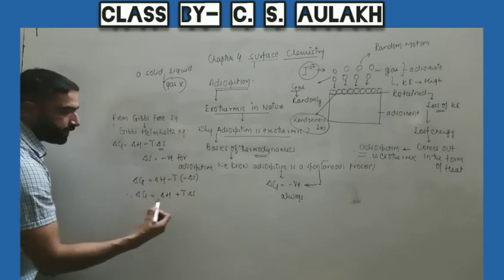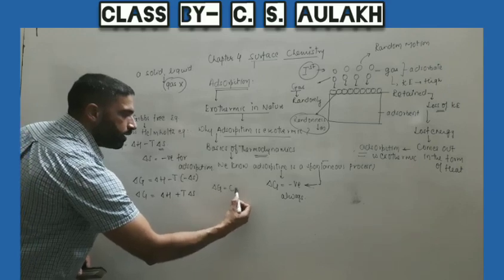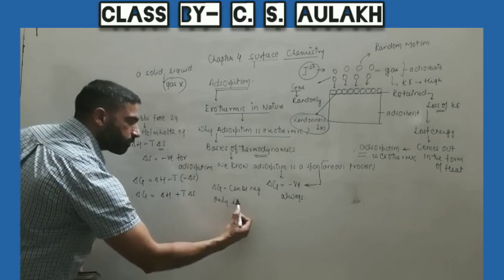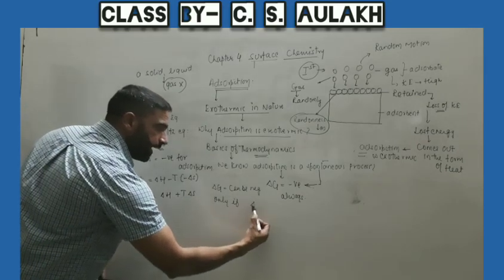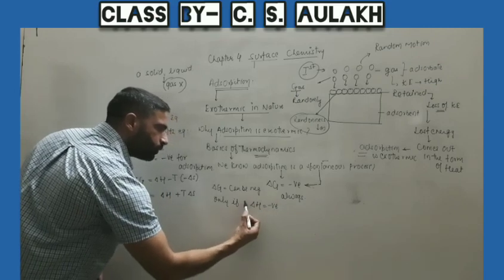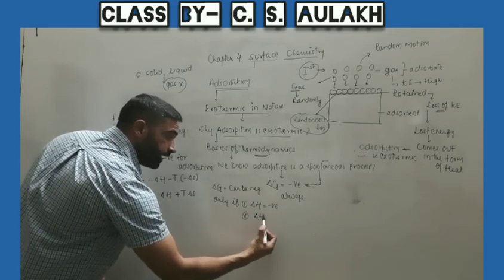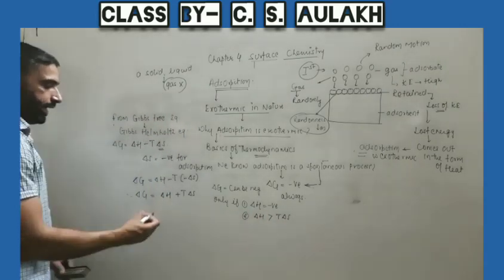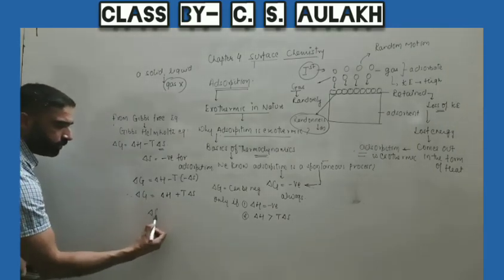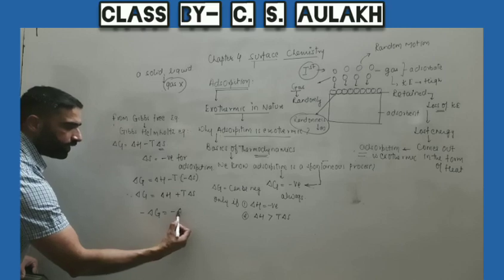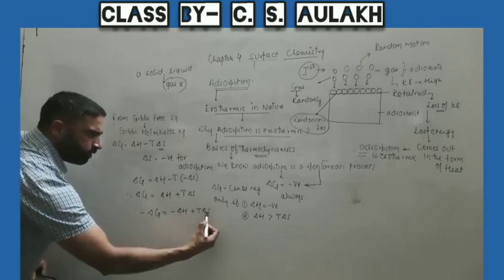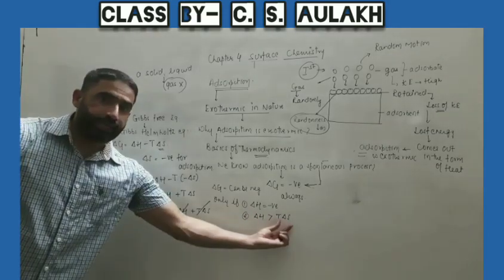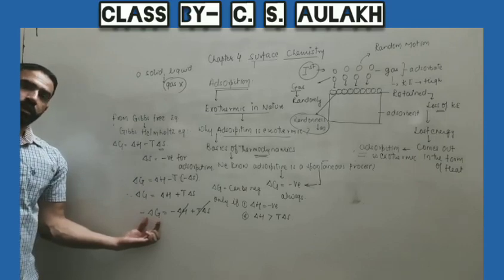So from this equation we can say delta G can be negative only if delta H is negative. First point. And second, delta H is negative but also it is greater than T delta S, so that if we put these values, delta G will come out negative. When the cancellation of these two occurs, only if delta H is greater in magnitude than T delta S, the delta G can be negative.